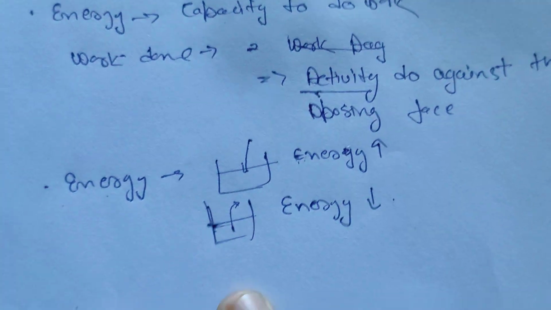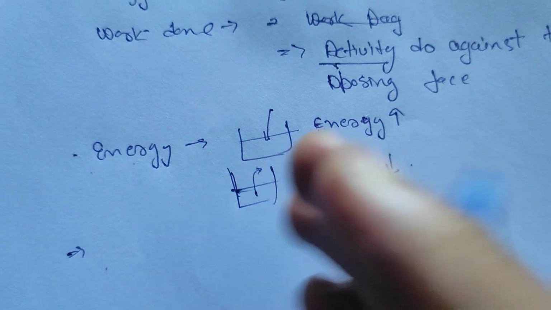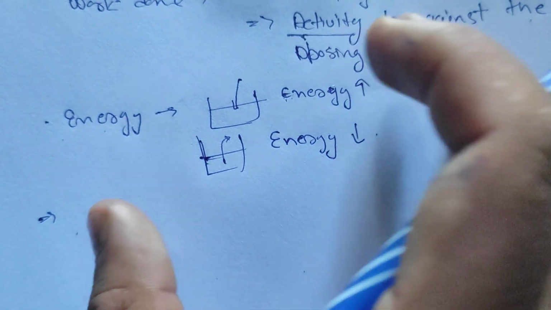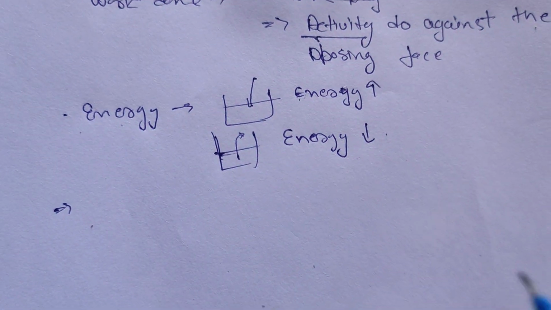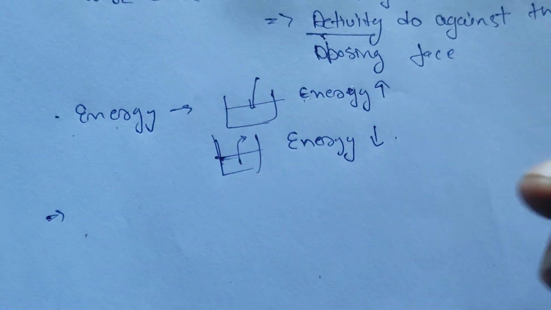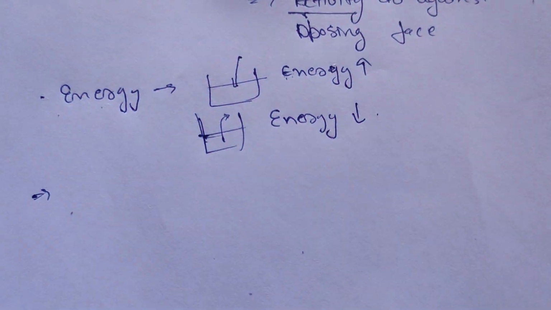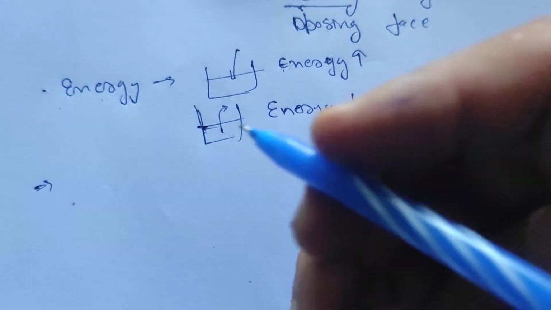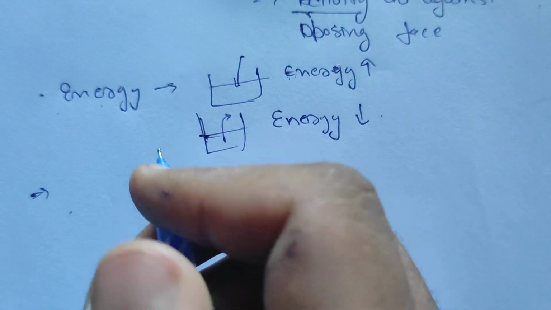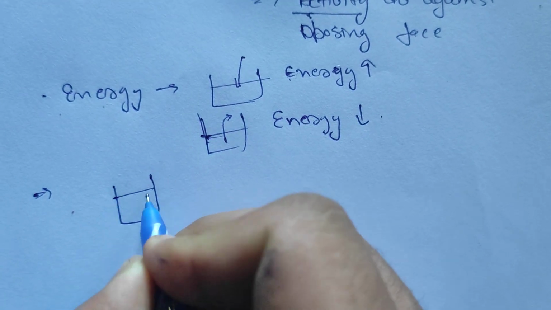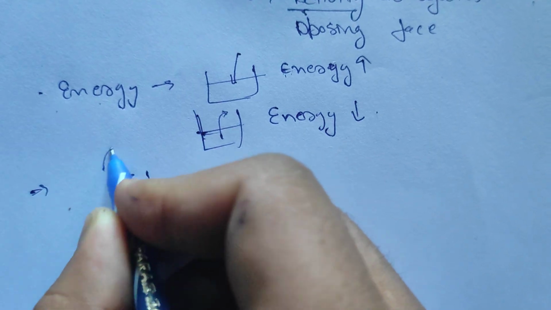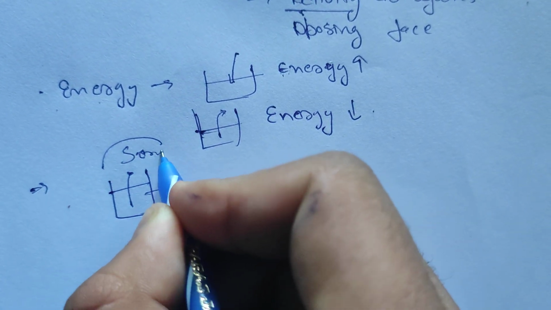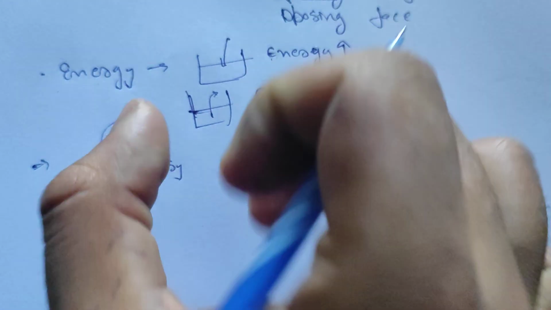We can also see that when work is done by the system on the surroundings, the energy decreases in the system but increases in the surroundings. Similarly, when it decreases in the surroundings, it increases in the system.